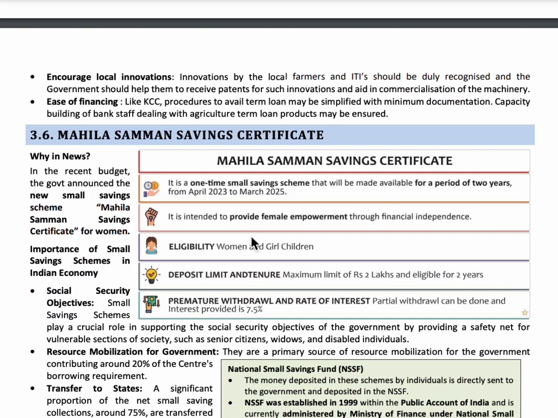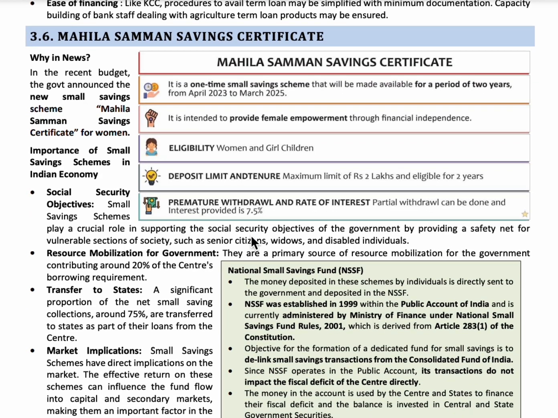The next topic is Mahila Samman Saving Certificate. So many people make savings through government schemes. Through the saving schemes, the government provides a safety net for vulnerable sections of the society. In the Mahila Samman Saving Certificate scheme, women and girl children can save up to a maximum of 2 lakhs for the 2-year period, that is from April 2023 to March 2025, and even partial withdrawal can be done with the interest rate of 7.5%.